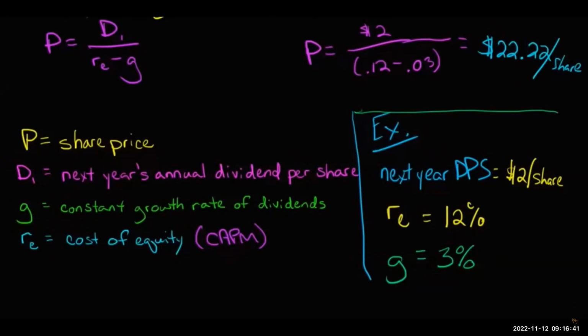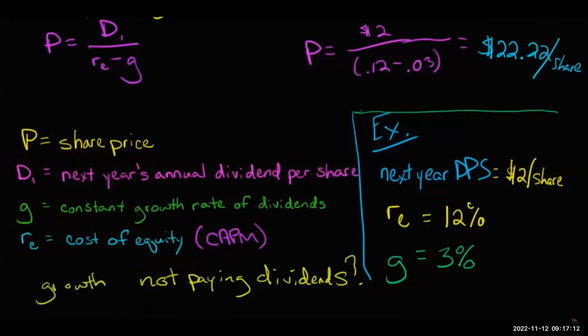And another problem is, what if the firm is not paying dividends? So what if we have a firm like Twitter, or some kind of firm that's maybe in an IPO. Maybe we're trying to value a firm that is just about to have its shares offered to the public for the first time. The firm has never paid dividends. It's kind of a growth firm. We expect the firm to be taking money and investing in new projects, not paying out dividends. So then this becomes even more problematic, trying to estimate the dividends.